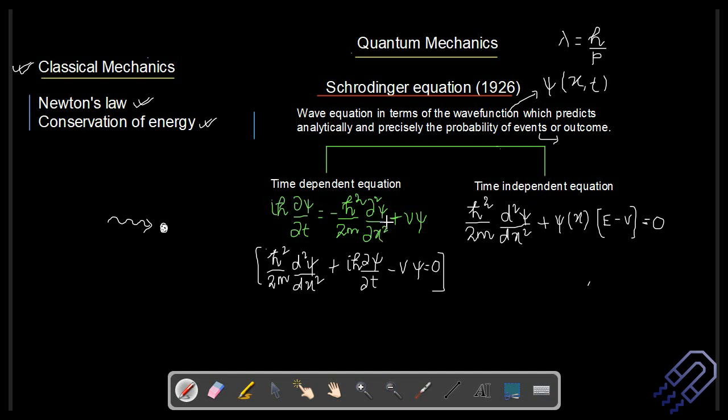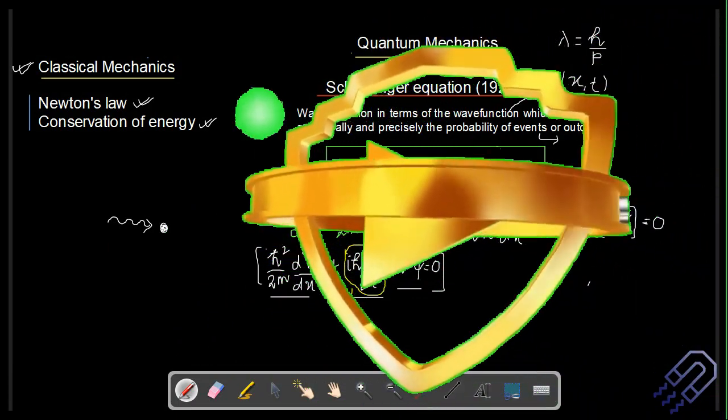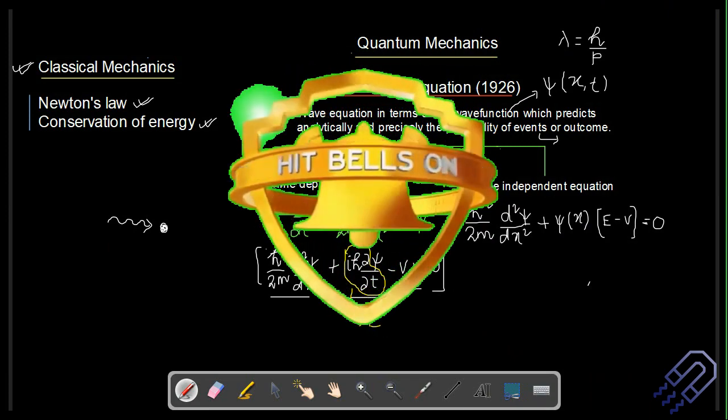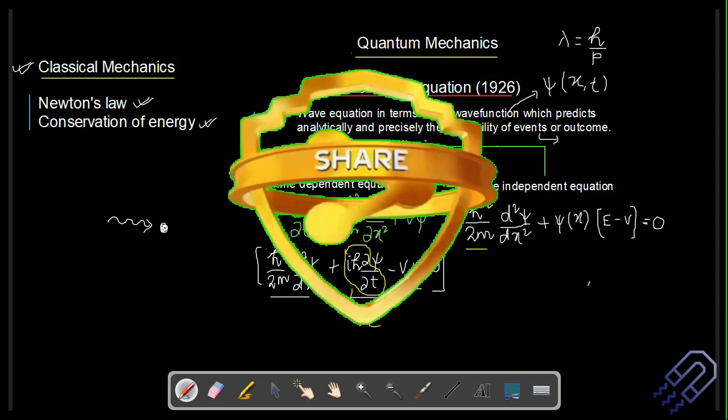Now let's do certain adjustments and try to bring all the terms on one side. We have this term, we can bring it on this side, this is the first term, and we have this term, let it be there, and we will bring this term on this side, is equal to 0. Now if you concentrate on this particular term, in the time independent expression, this term will actually be represented by E. If you remember this and do minor modifications, you can easily remember both the time dependent and the independent expression.